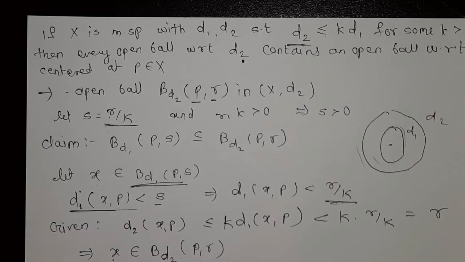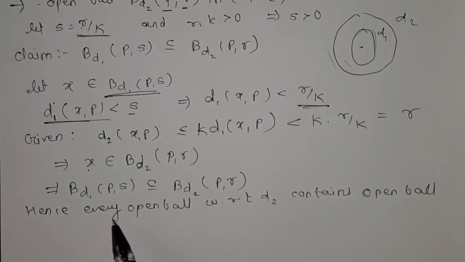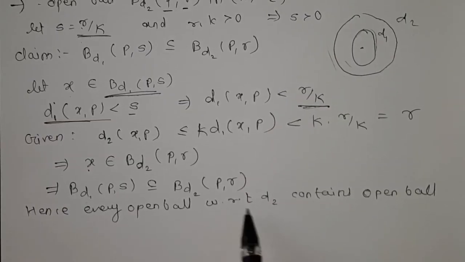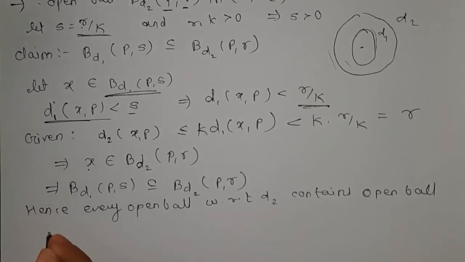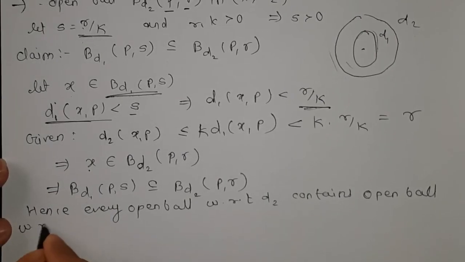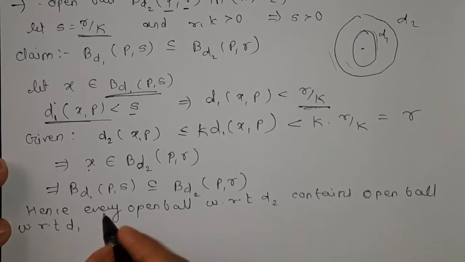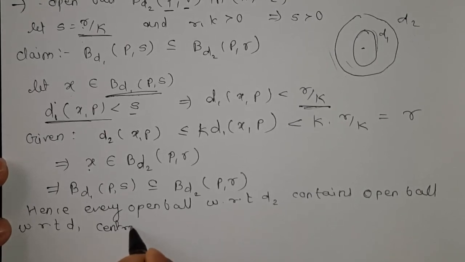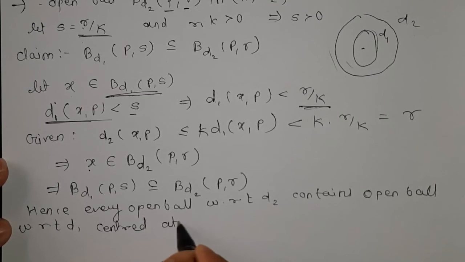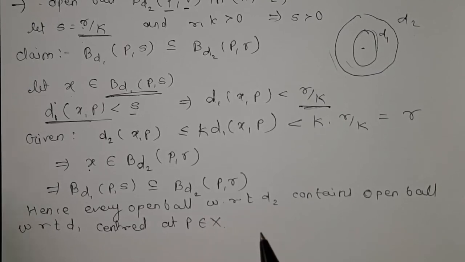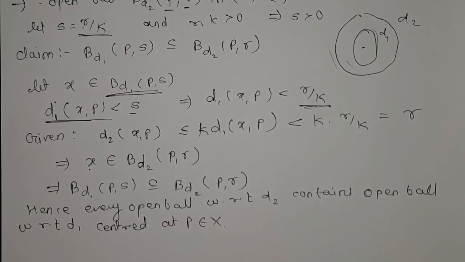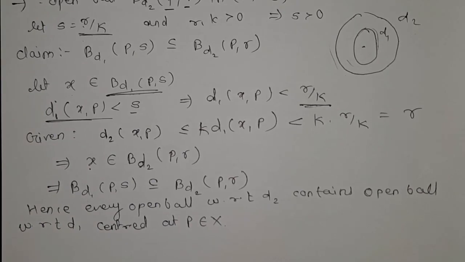Hence every open ball with respect to d2 contains an open ball with respect to d1 which is centered at p belongs to X. Okay, this is what we had to show, and we have proved this.